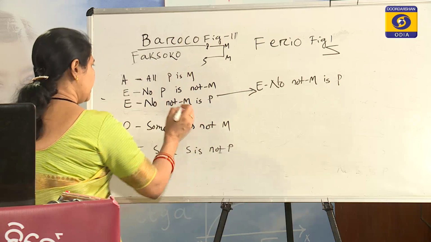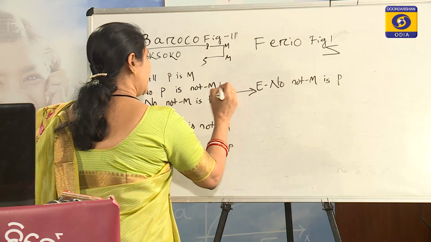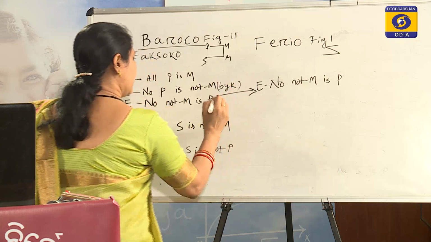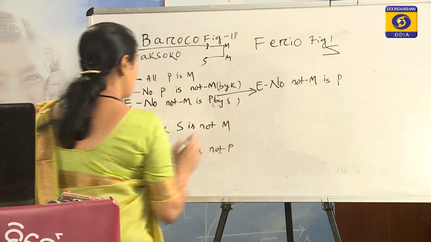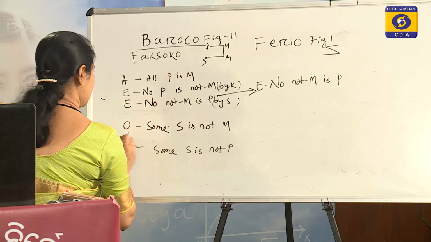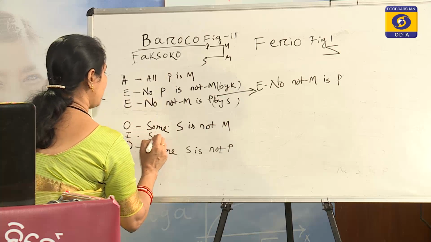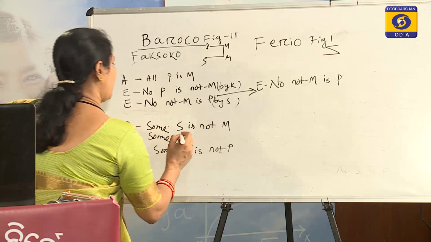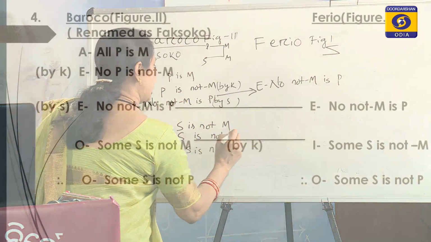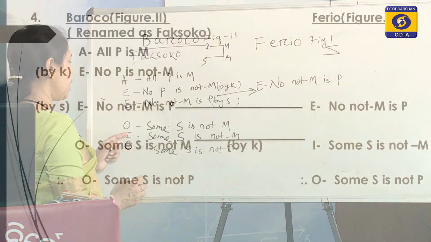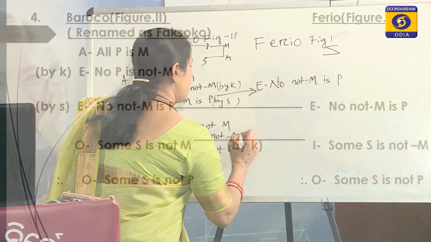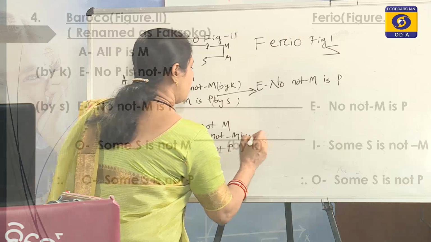Here we reduce it by K. So, from O we get I, that is some S is not-M. Here the quality will change and the quantity remains the same.